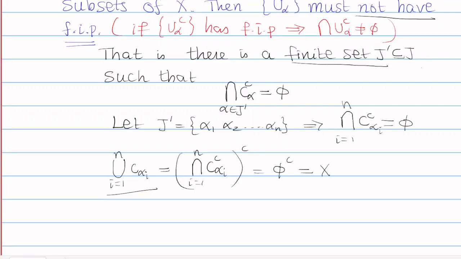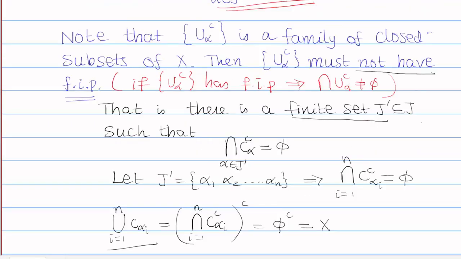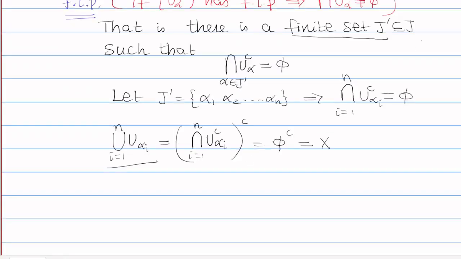Just a minute, actually this is U alpha complement. This is U alpha complement. Is that correct? Check it. I have made a mistake in the notation. Here also it is U alpha i complement, and this is U alpha.